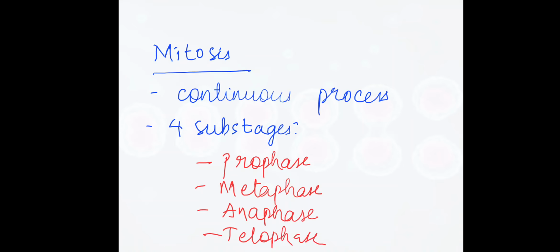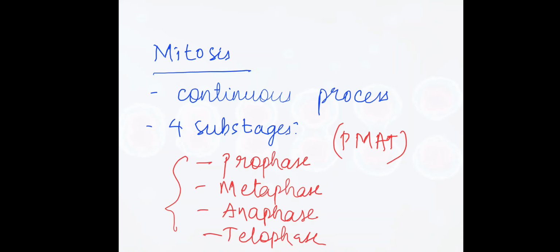The mnemonic to remember this is PMAT. So mitosis is a continuous process conventionally divided into four substages: prophase, metaphase, anaphase and telophase.